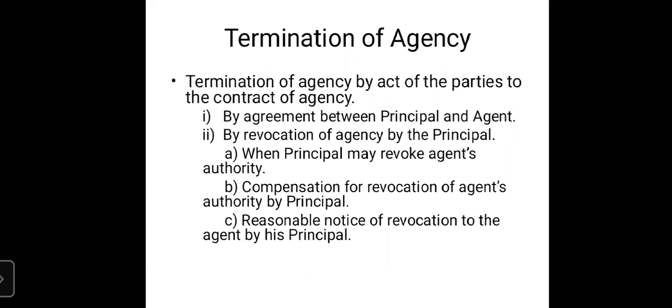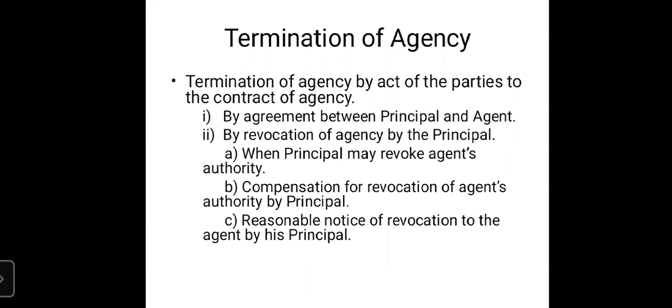Under which circumstances the principal, while revoking the authority of the agent, has to compensate the agent, and under which circumstances the principal is not bound to pay compensation to the agent for revocation or cancellation of his authority as an agent.